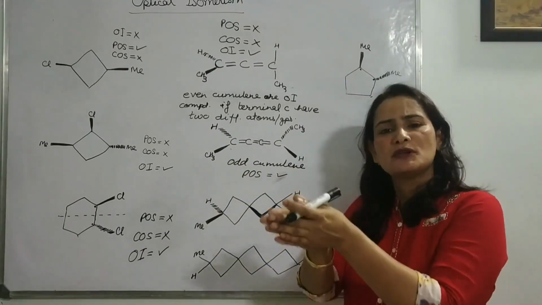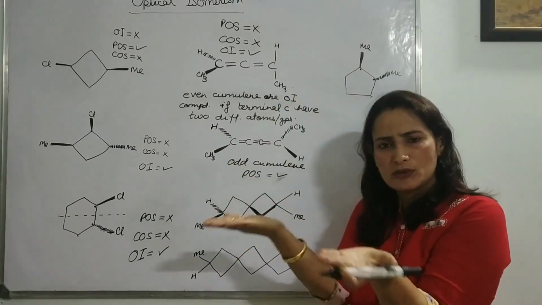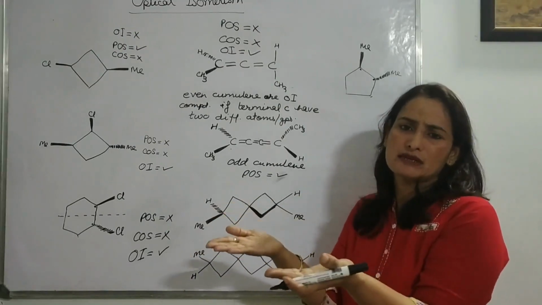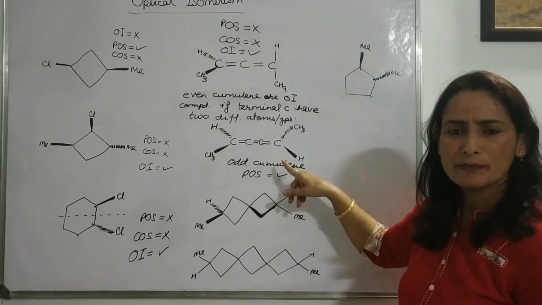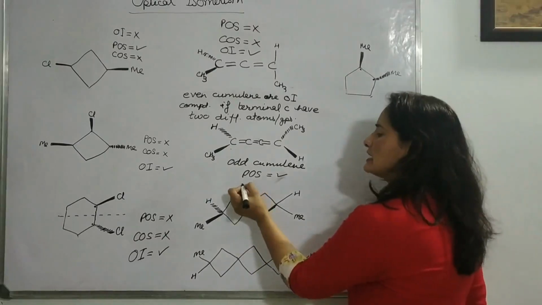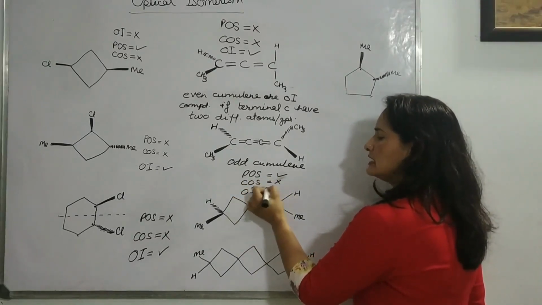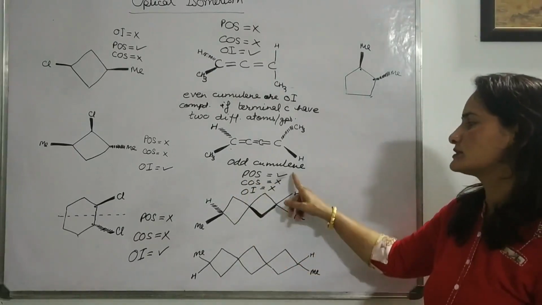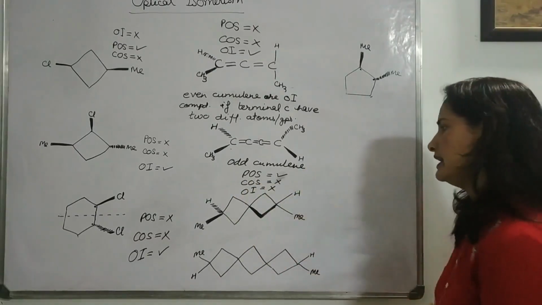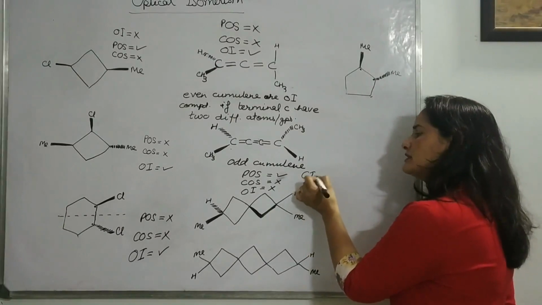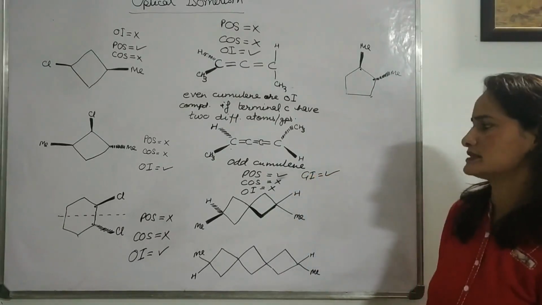We always have a POS passing through the center of the molecule. Like this, we can bifurcate the molecule. So it is the same type of system having the POS, even though COS is not there. So it will be an optically inactive compound because of having a POS. Okay, but odd cumulene will show geometrical isomerism.